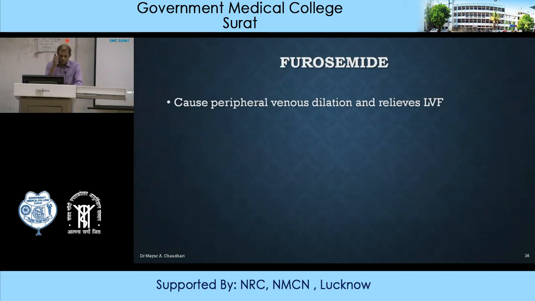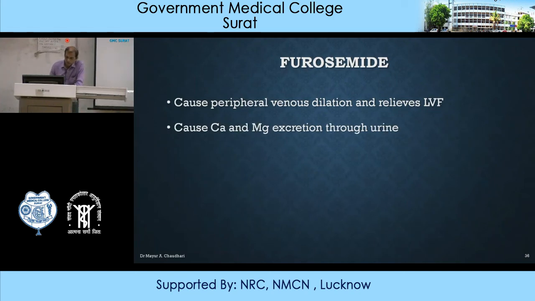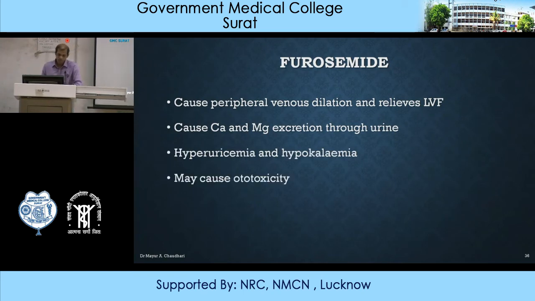Furosemide causes peripheral venous dilatation, and thereby it relieves left ventricular failure and pulmonary edema. It causes calcium and magnesium excretion through urine, hyperuricemia and hypokalemia, and it may cause ototoxicity. So whenever you are prescribing furosemide, make sure you are not prescribing any other drug which can cause ototoxicity, like aminoglycoside antimicrobial agents.